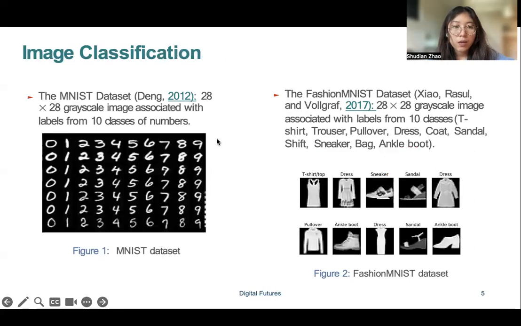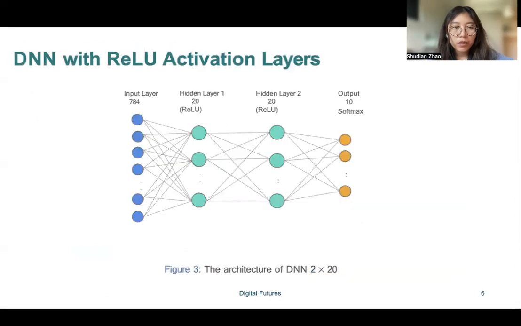Both have grayscale images of the same size and the same number of classes. And we will focus on deep neural networks with two hidden layers of the same size, where two consecutive layers are fully connected and with a ReLU activation function.